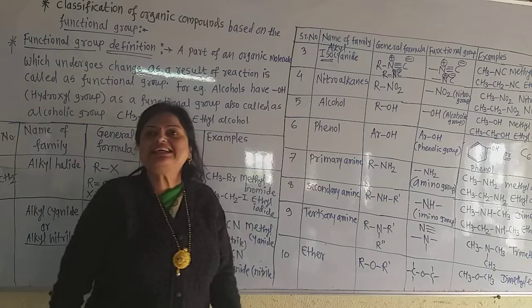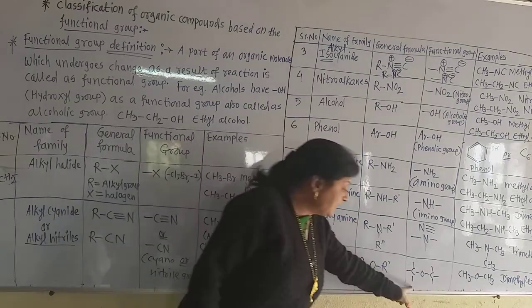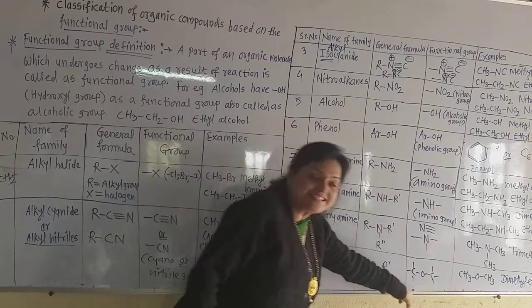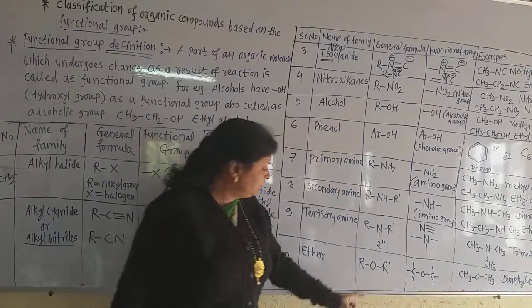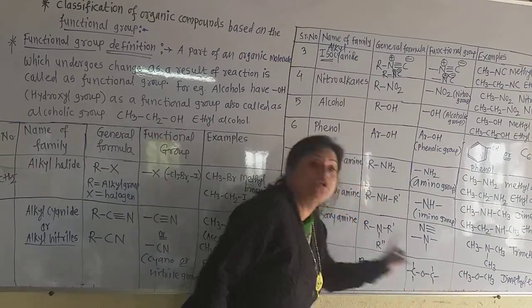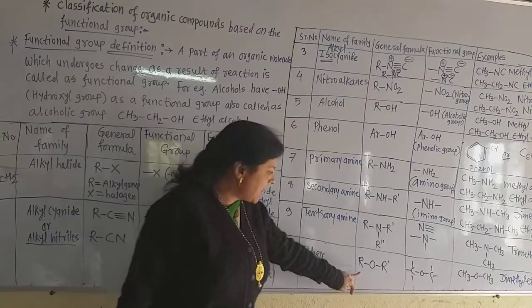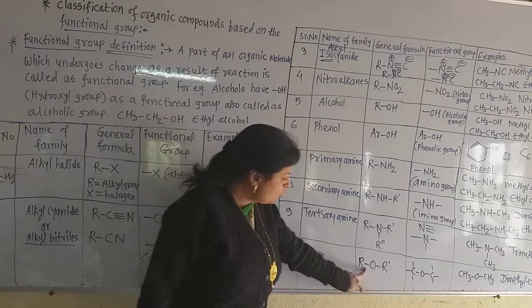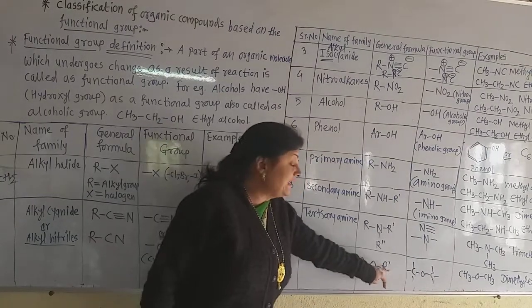Now the next family is the ether family. Ether has the ether linkage as the functional group. Linkage means bond. Now this is the ether linkage: between the two carbon atoms there is only oxygen. Now see, this is the general formula, ROR dash. These two alkyl groups may be the same or different. So I show here R dash.